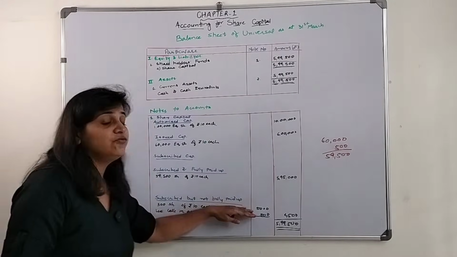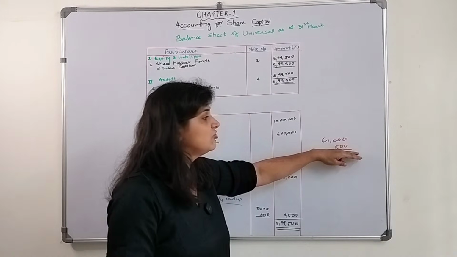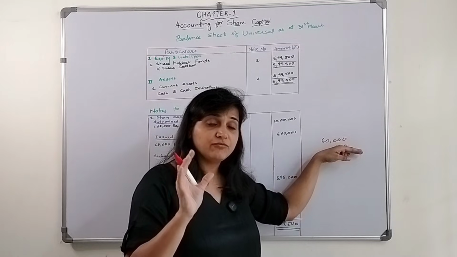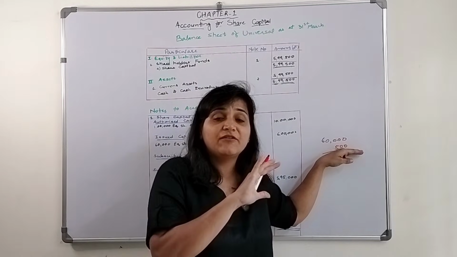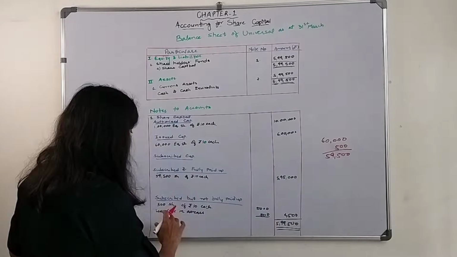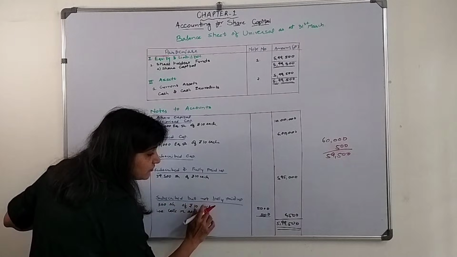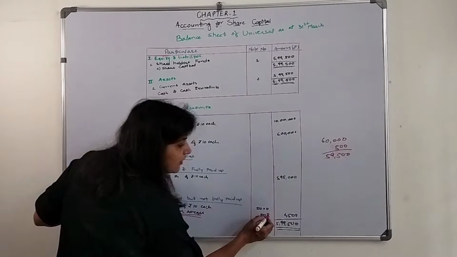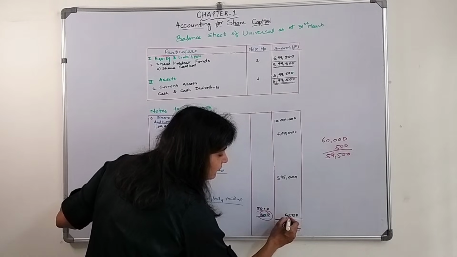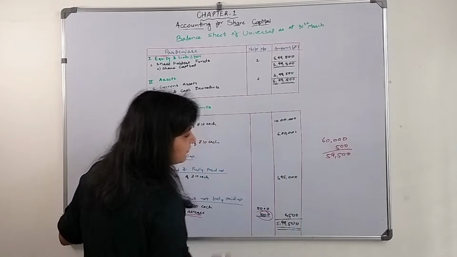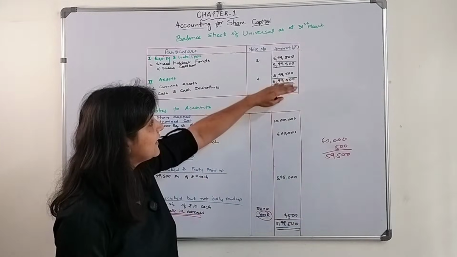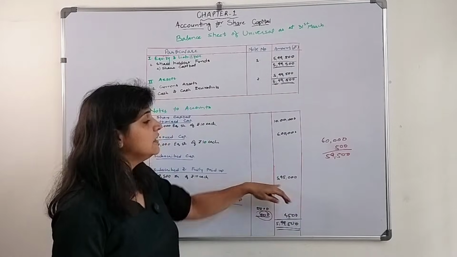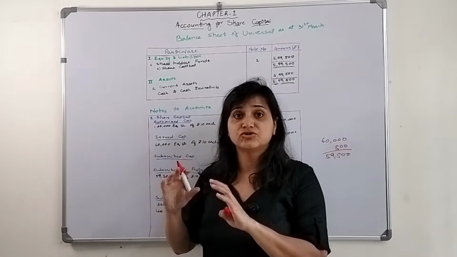Subscribed but not fully paid up: 500 shares, the amount of 500 shares has not been fully paid up. So what is the amount? 500 shares of rupees 10 each, 5,000. How much is calls in arrears? 500 rupees. So we have received from that shareholder 4,500 rupees, and the total is 5,99,500. This is how we will show the notes to accounts.